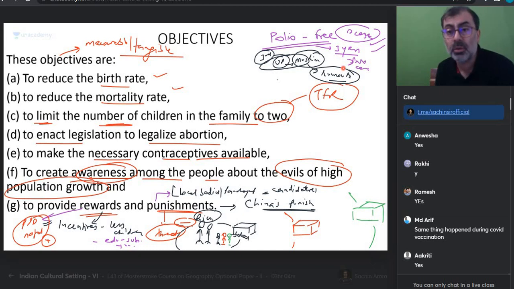So when this rumor comes, countering the rumor is a very big challenge. So please understand, punishment at times, those threats lead to rumors, which the government may not have said. Government may not have intended, but certain subjects will make benefit out of that also. Do you get that, everyone? So these are the objectives.